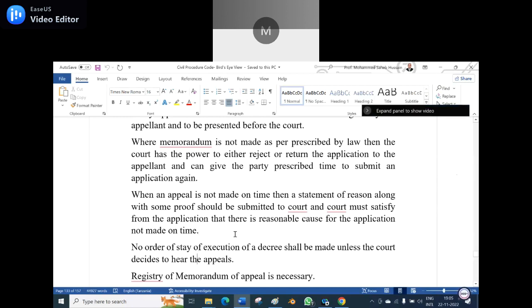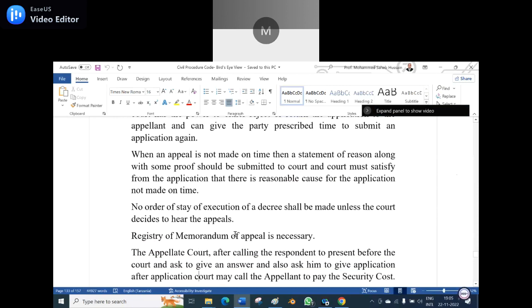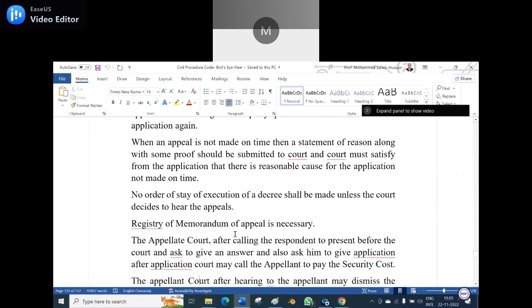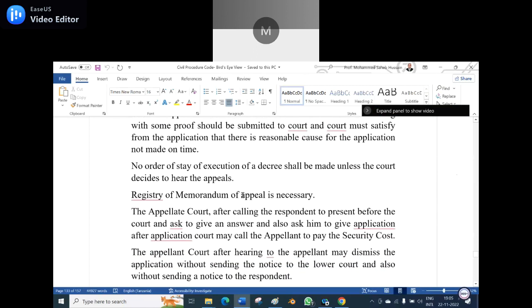No order of stay of execution of a decree shall be made unless the court decides to hear the appeal. So, only when the court hears the appeal can any order be passed or execution of a decree be made. Now, the registry of the memorandum of appeal is necessary.